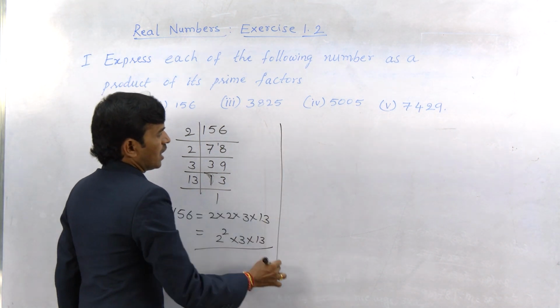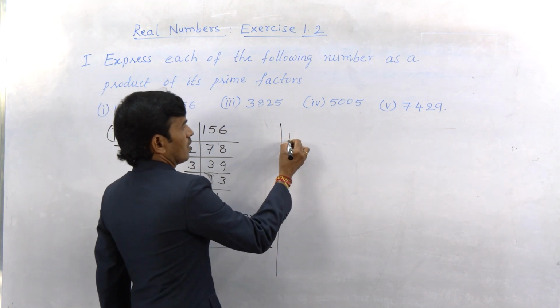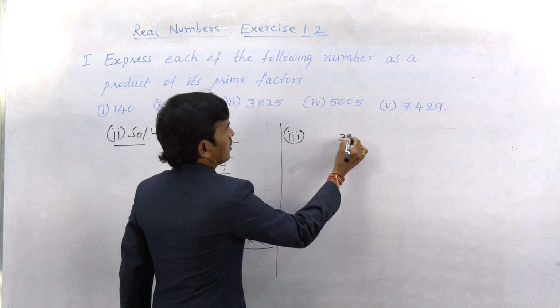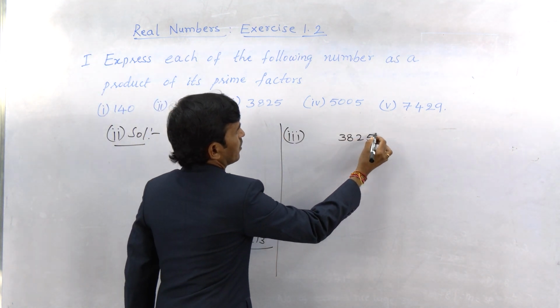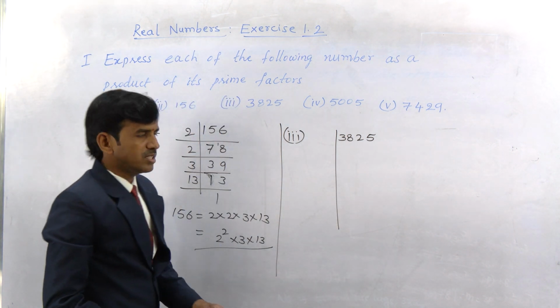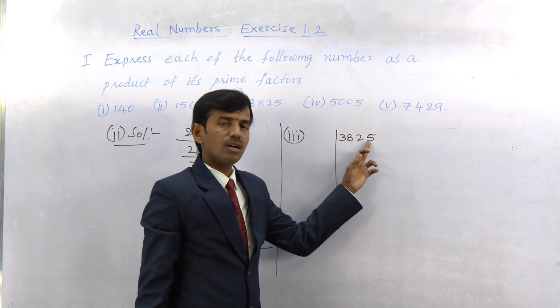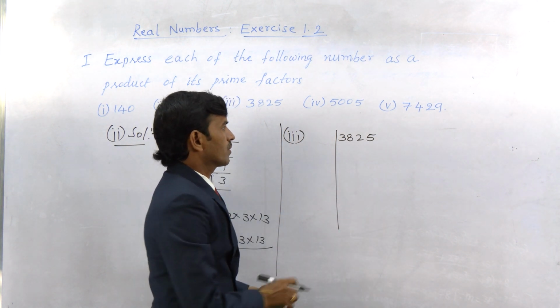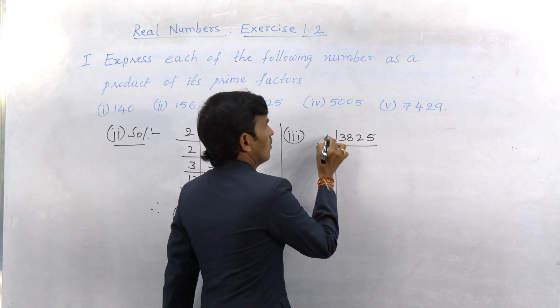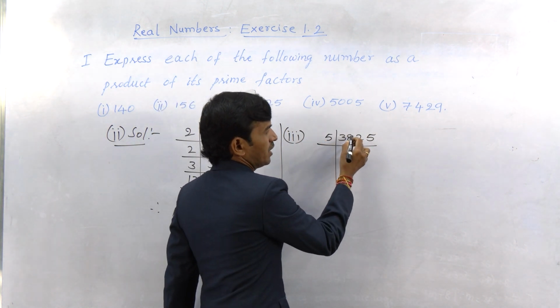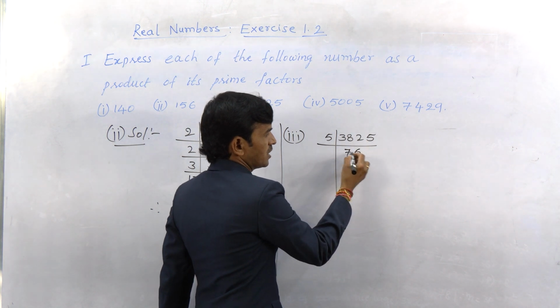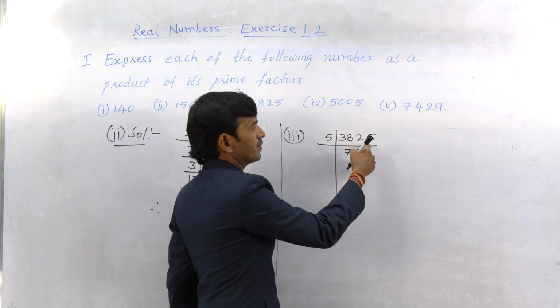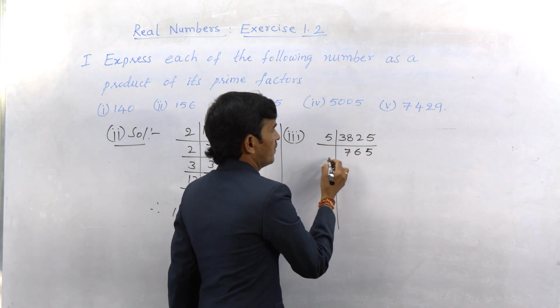Next, if you consider another number, the third, 3825. As this number ends with the unit digit 5, it can be divided by 5. So 5 7s are 35, 3 left, 5 6s are 30, 2 left, 5 5s are 25.